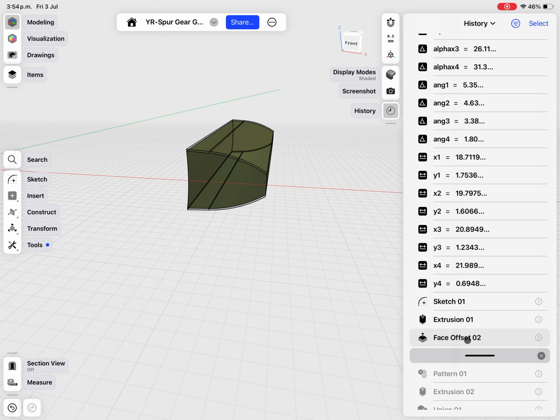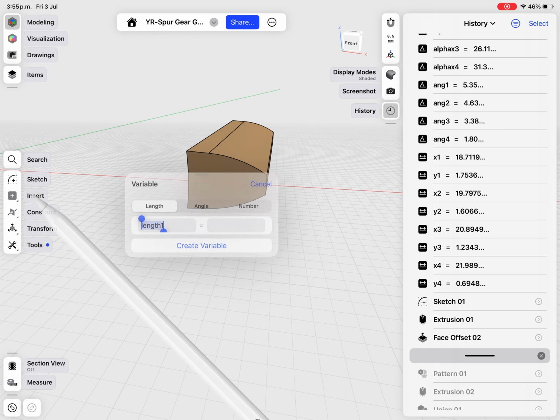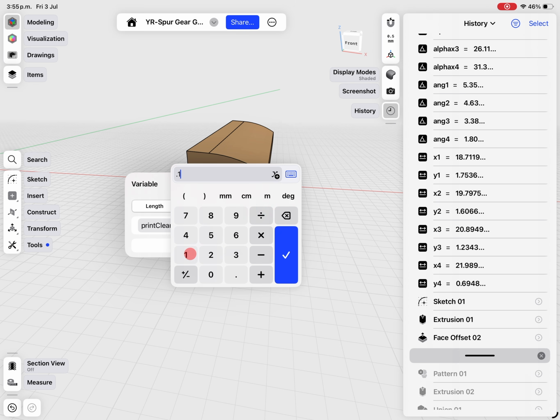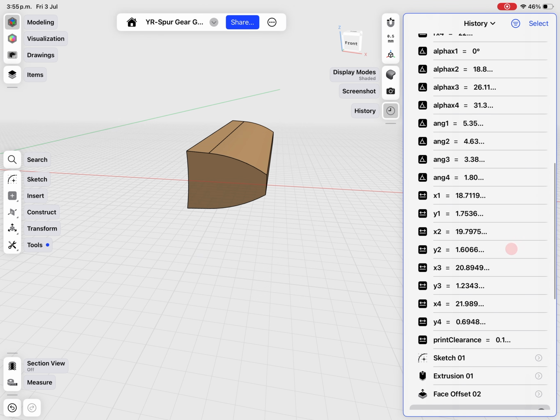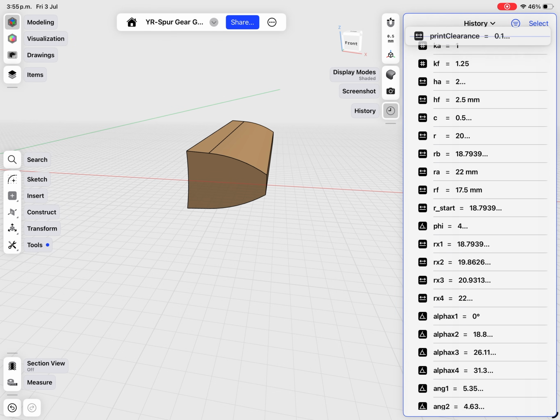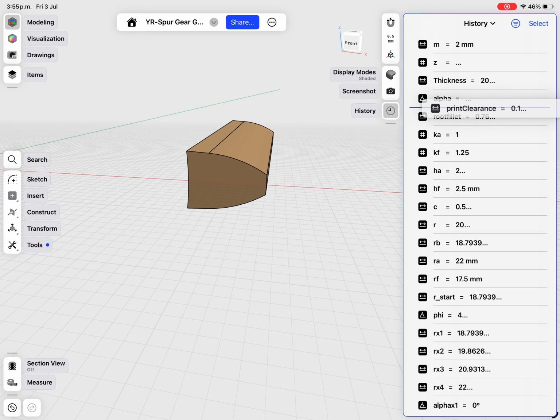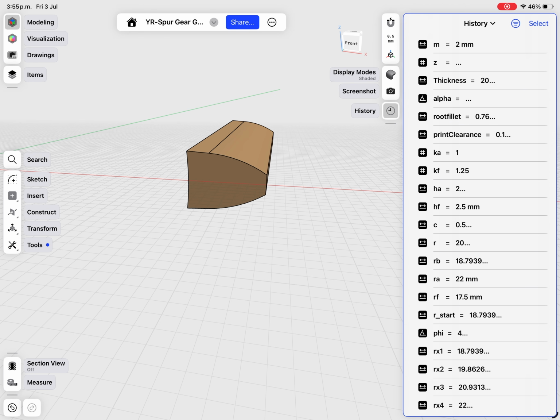We can also create a variable for this offset, so we can go to insert, variable. Okay, it will be print clearance, it's okay. And 0.1. Okay, let's move it to the top. Great.